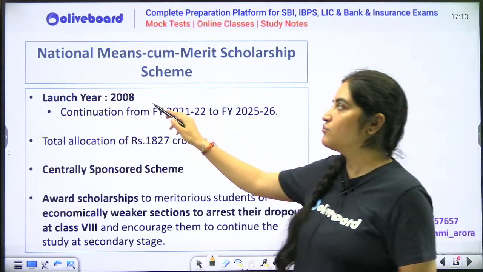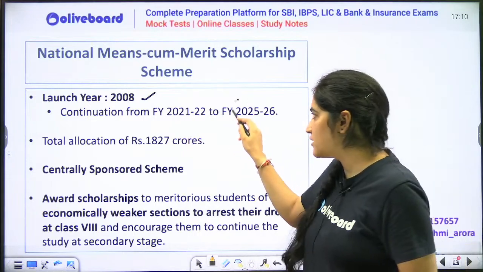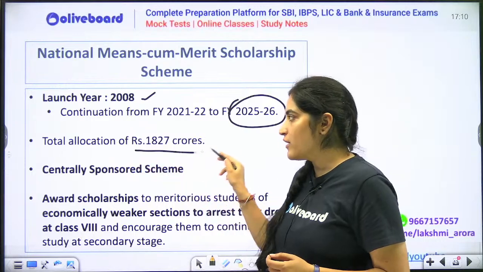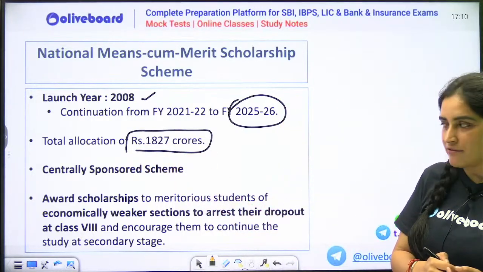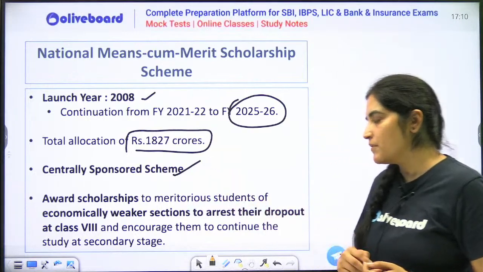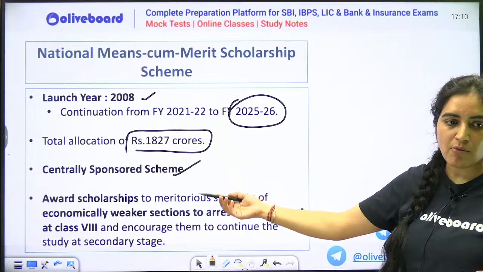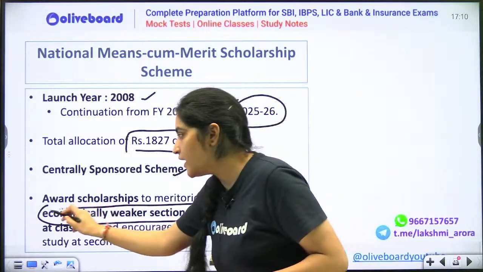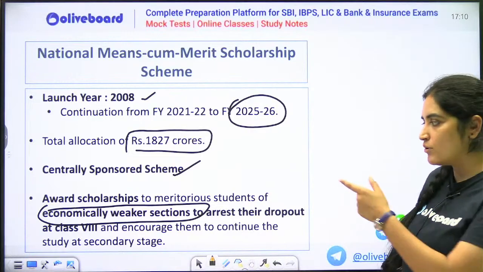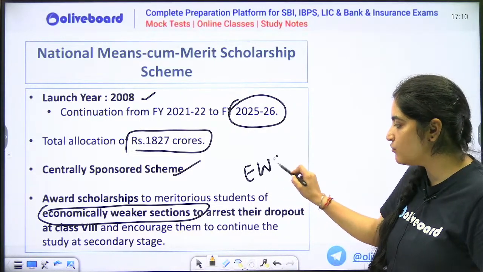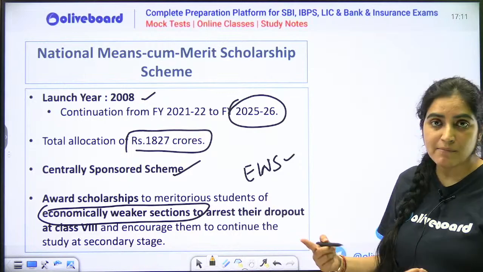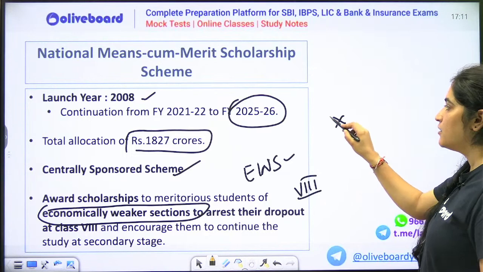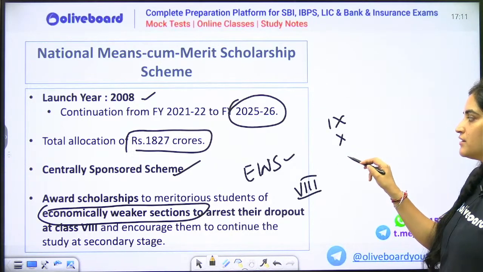So this started in the year 2008, but it has been extended up till 2025-26. Next thing, the total allocation for this year is rupees 18,027 crores. It is a centrally sponsored scheme, and what it does is award meritorious scholarships to the economically weaker section. You need to know that not every student will get it, only those who fall under the category of EWS will be awarded. And that too when? When they have passed their 8th standard. So basically, who is the scholarship given to? To continue with their studies from 9th, 10th, 11th and 12th.